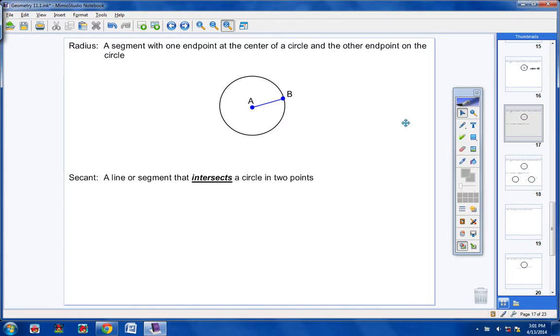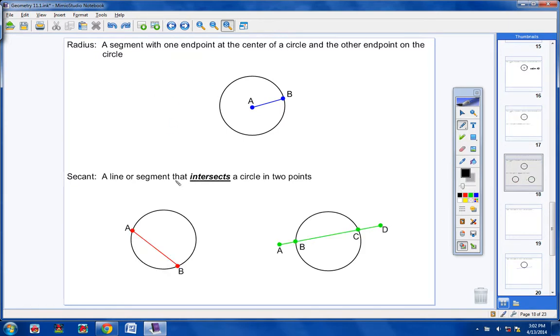Now, copy this in your notes, please. A secant is a line or a segment that intersects a circle in 2 points. Let me say that again. It's a line or a segment that intersects a circle in 2 points. Intersects is a very important key word. Okay? Let me show you what I mean.